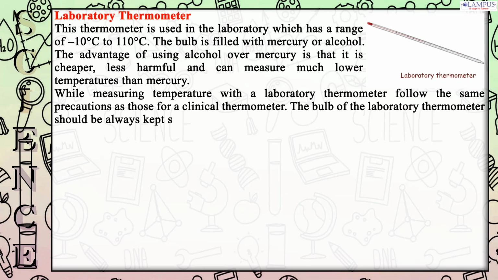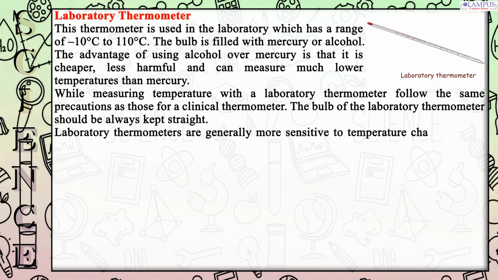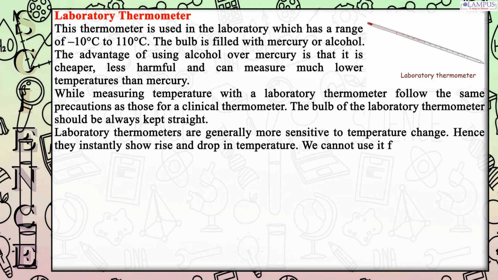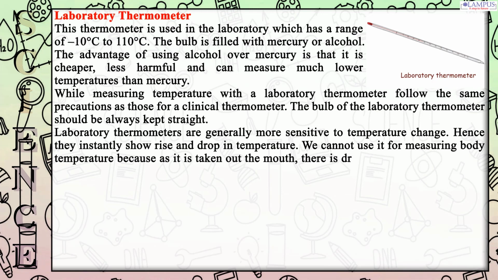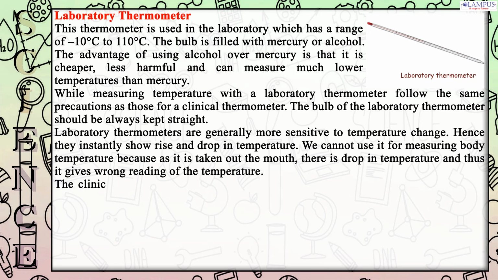The bulb of the laboratory thermometer should always be kept straight. Laboratory thermometers are generally more sensitive to temperature change. Hence they instantly show rise and drop in temperature. We cannot use it for measuring body temperature because as it is taken out of the mouth, there is a drop in temperature and thus it gives a wrong reading of the temperature.